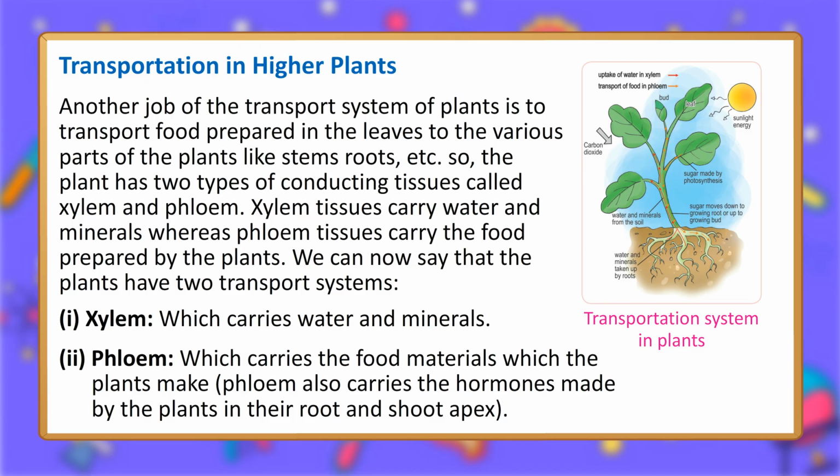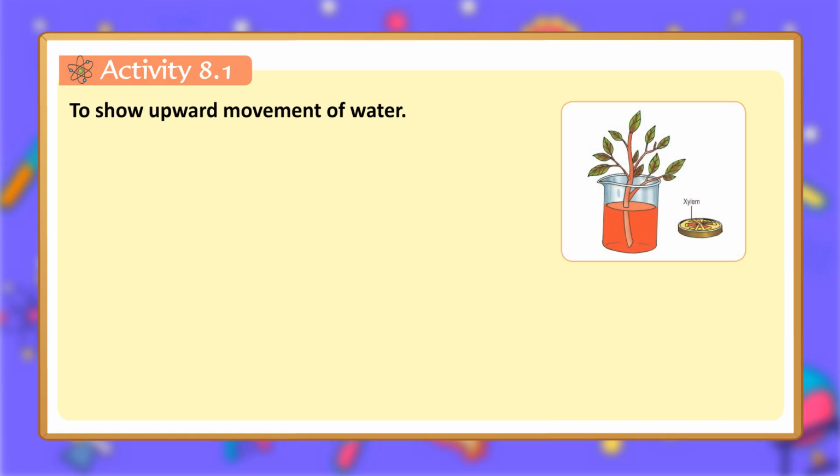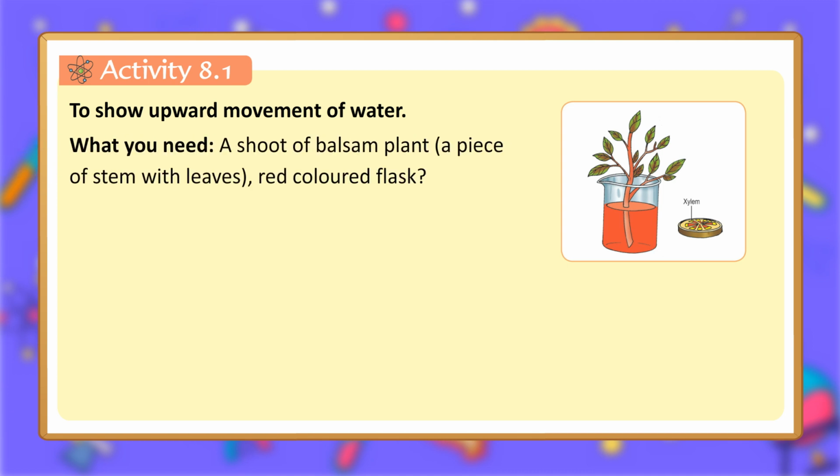Transportation system in plants. Activity 8.1. To show upward movement of water. What you need: a shoot of balsam plant, a piece of stem with leaves, red-colored flask.